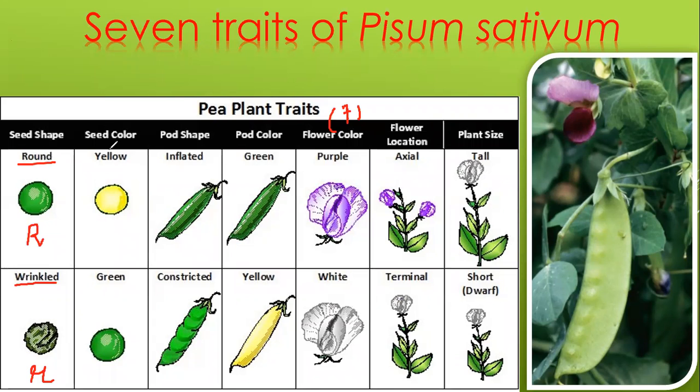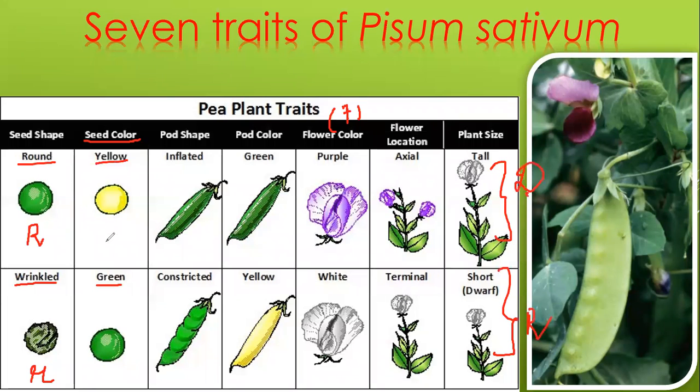Okay. Next, we have the seed color. Seed color is yellow and green. Sorry, not orange, yellow and green. Yellow is the dominant. All these terms which come first are the dominant. All these 7 traits are dominant, while all these are recessive.